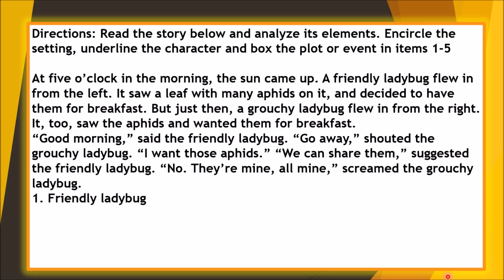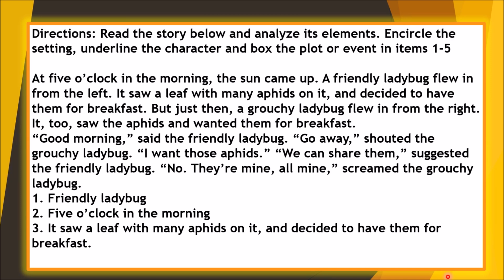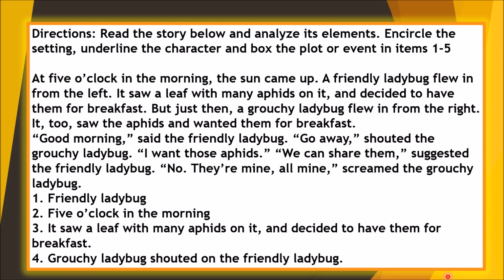Okay, first one, friendly ladybug. Second, 5 o'clock in the morning. Third, it saw a leaf with many aphids on it and decided to have them for breakfast. Fourth, grouchy ladybug shouted at the friendly ladybug.